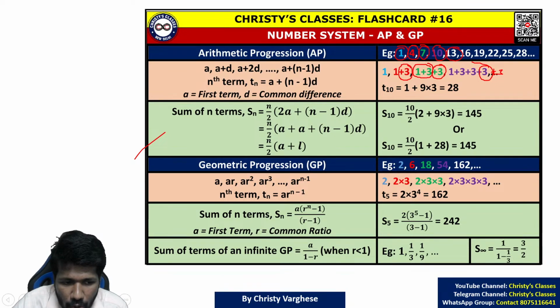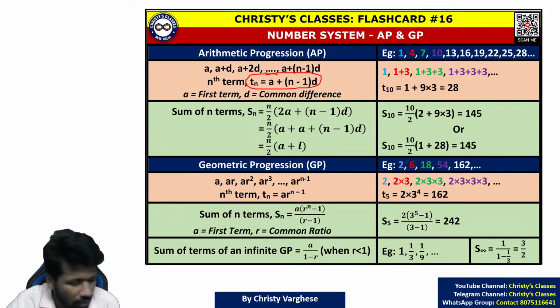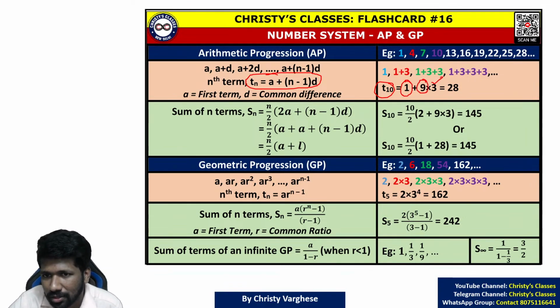So the concept or formula that you should learn in arithmetic progression is nth term is a plus n minus 1 d. That also you don't have to learn by heart. You can understand it here itself. For example, if you want to find the 10th term, to the first term you are adding 3 how many times? 9 times. For the second term you are adding 3 1 time. For the third term you are adding 3 2 times.